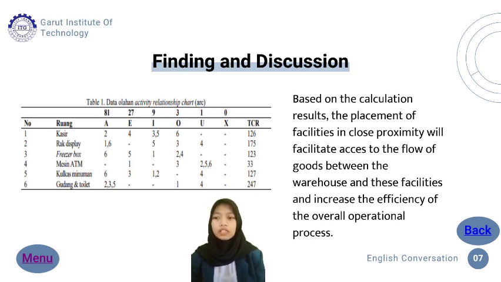This is because these facilities have a high rating to the warehouse, indicating a strong relationship between them. Placement of these facilities in close proximity will facilitate access to the flow of goods between the warehouse and these facilities and increase the efficiency of the overall operational process.